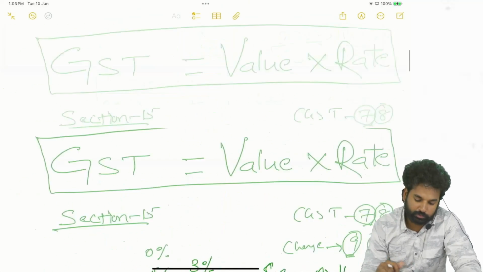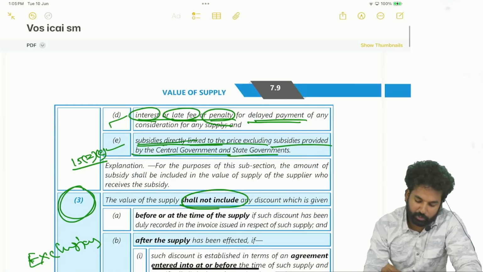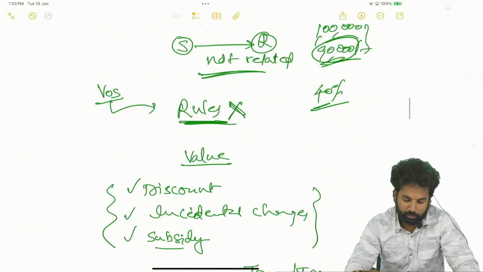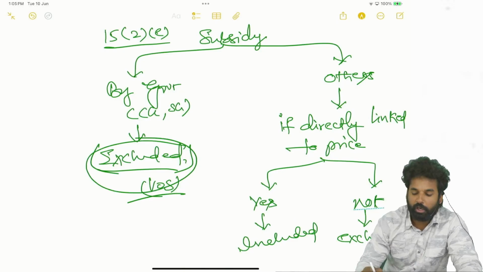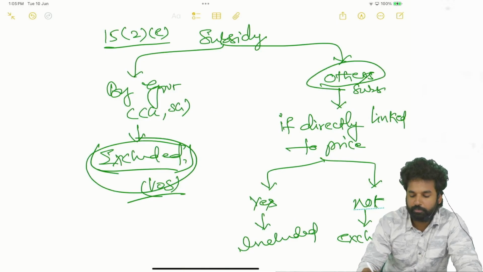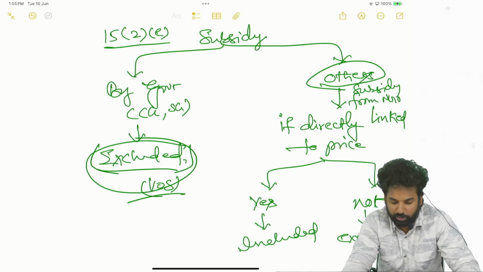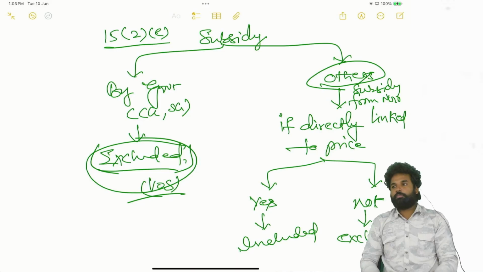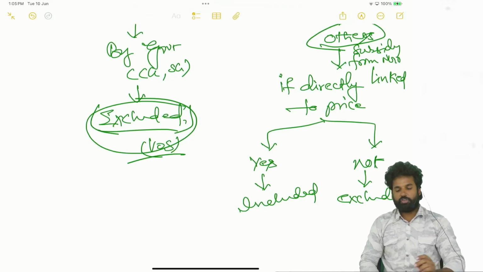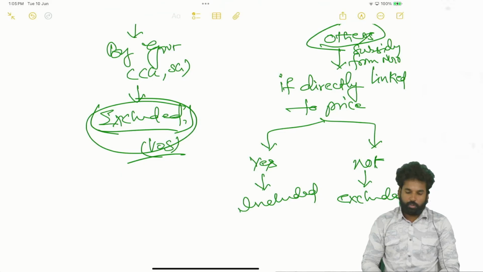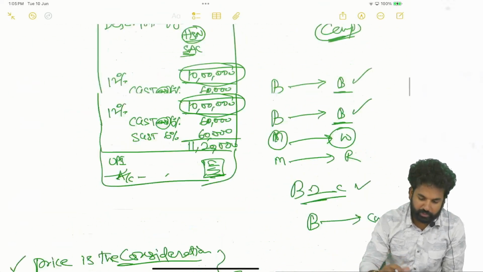See that clause. Subsidies directly linked to the price, excluding subsidies provided by central government and state government. So if it is a subsidy from the central government or state government, it is excluded from the value. Others means, let's say, a subsidy from an NGO or a charitable trust. If it is directly linked to the price, then it will be included. If it is not directly linked to the price, it will be excluded from the value of supply. You got this? Okay, right. So we will see some examples on this.